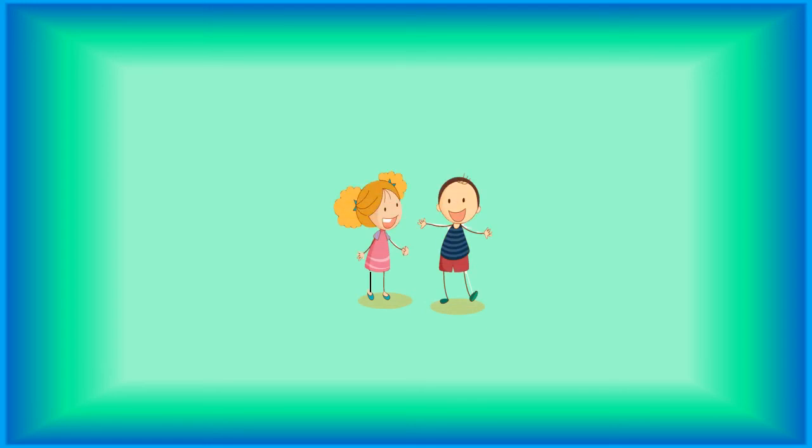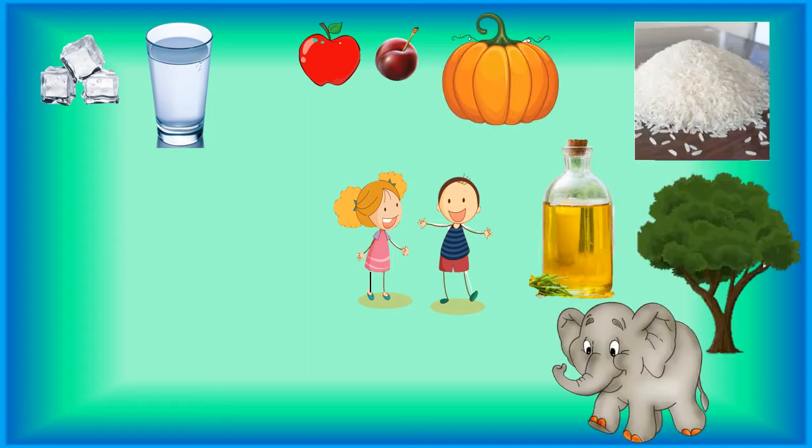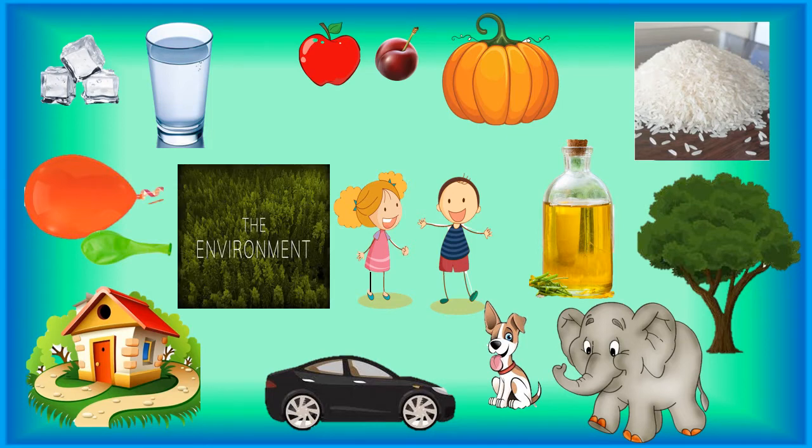Till now, children, we have discussed that everything around us is matter. Water, fruits, eatables we find in the kitchen, trees, plants, animals, motor cars, bikes, houses, balloons, the environment where we are living, the air we breathe. Most things are matter.